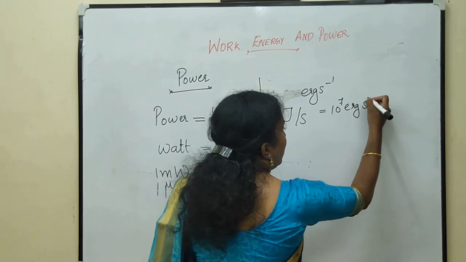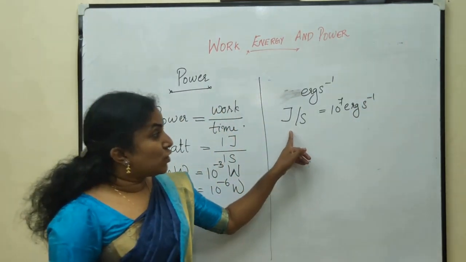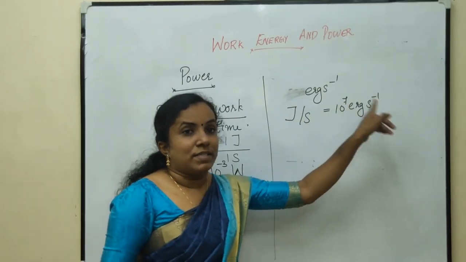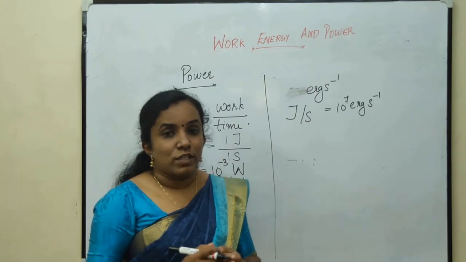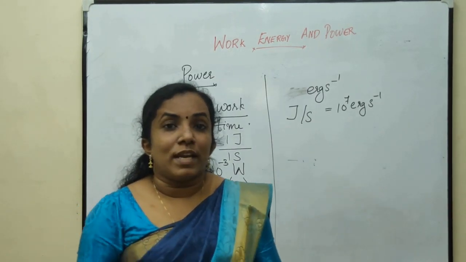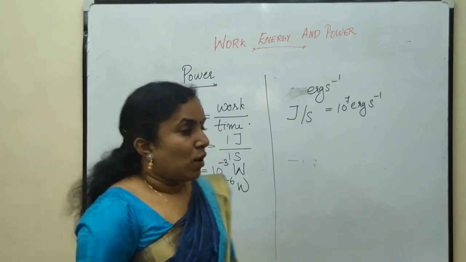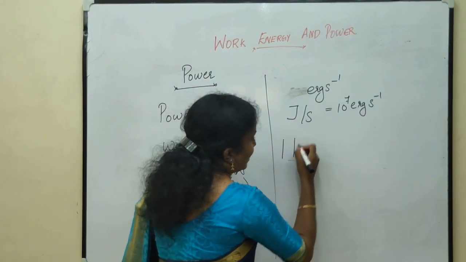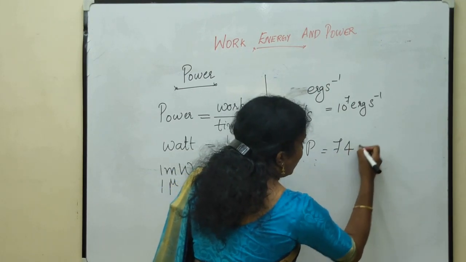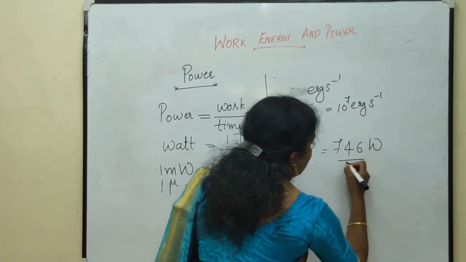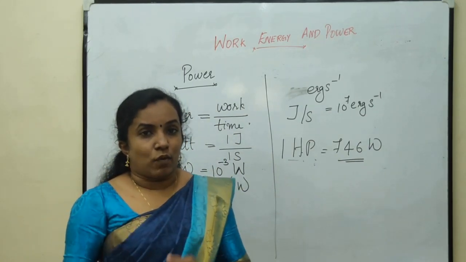Hence, 1 watt is 10 raised to 7 erg per second. There is another important unit of power which is used in mechanical engineering, that is horsepower. Horsepower is written as HP. 1 horsepower is equal to 746 watts.